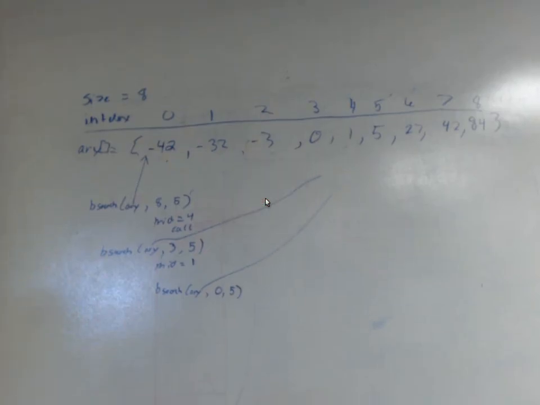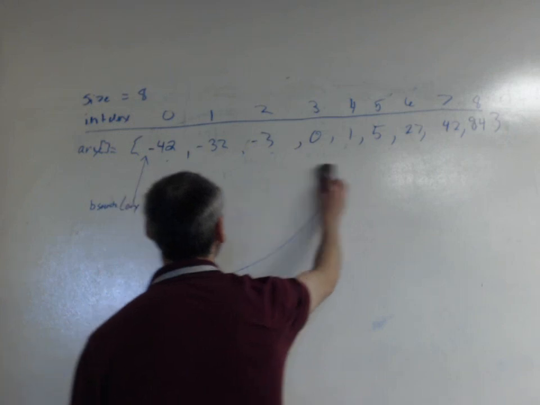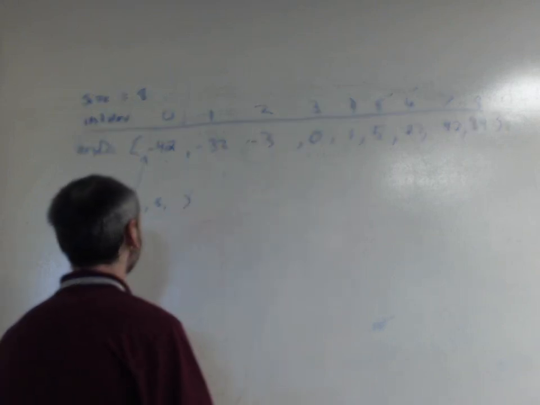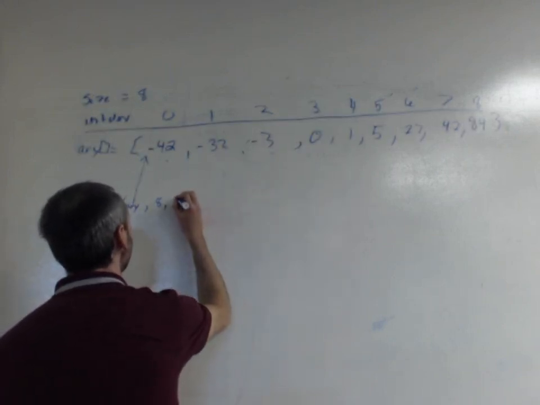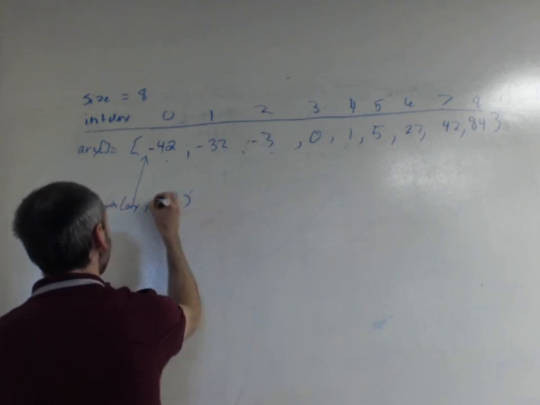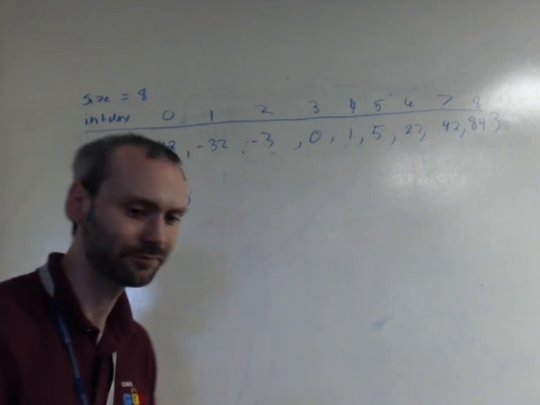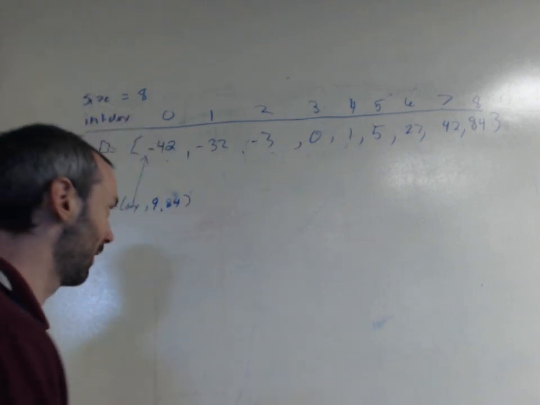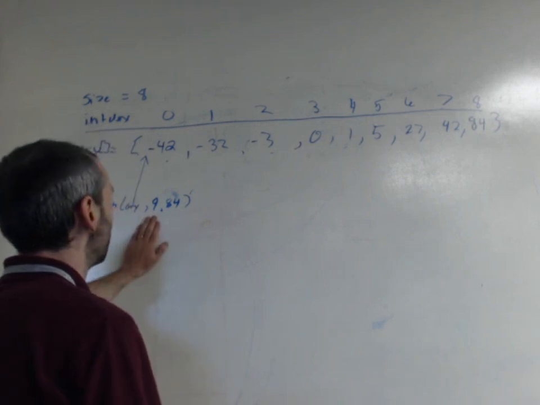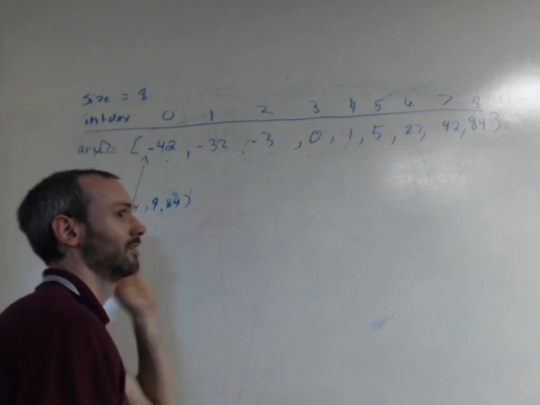All right. So let's see what we did here. And 9, right? 9. Whoops. The size is 9, and the thing we're looking for is 84. Perfect. So, what's 9 divided by 2?